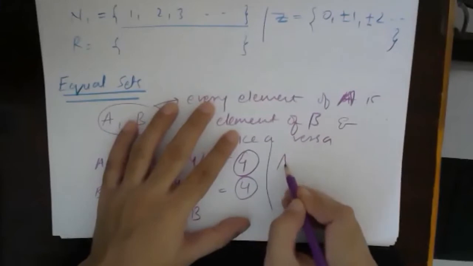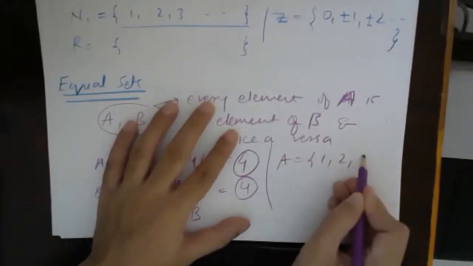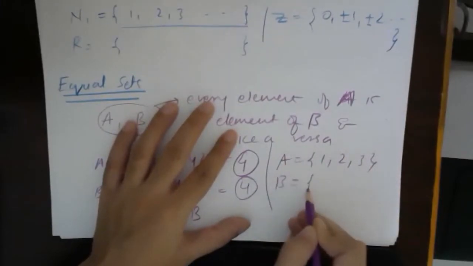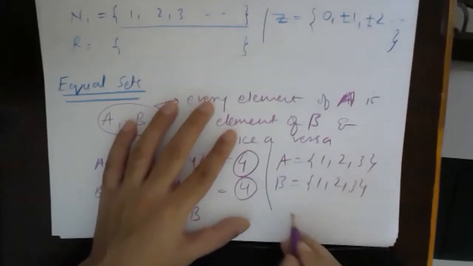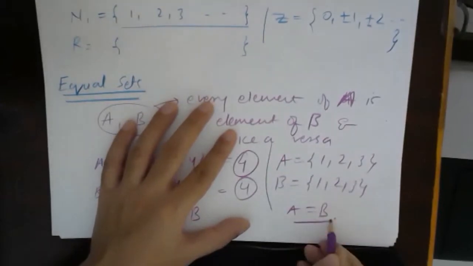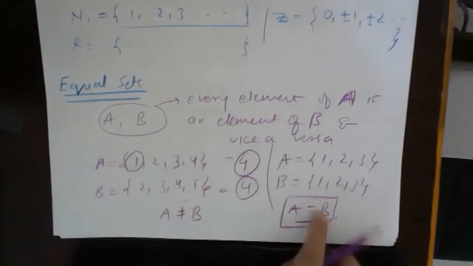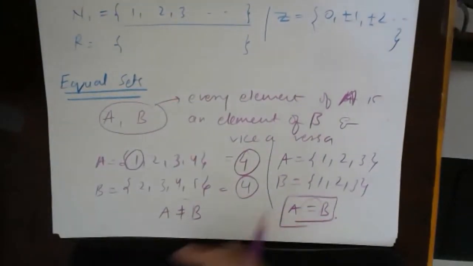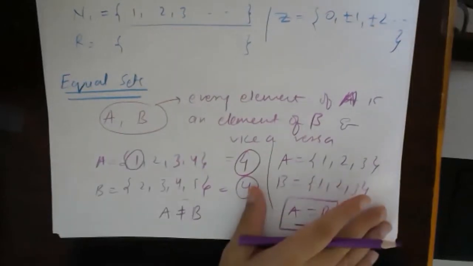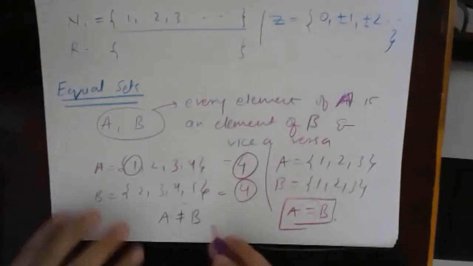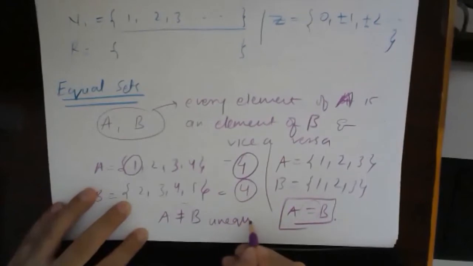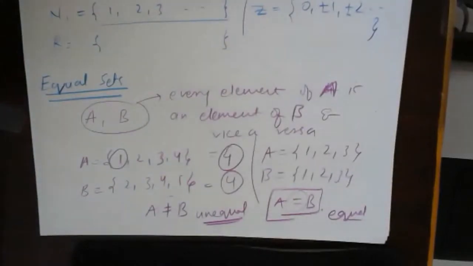For example, set A is equal to {1, 2, 3} and set B is equal to {1, 2, 3}. Only then can we say that set A is equal to set B. It is denoted by equals or not equals: A = B and A ≠ B. Fine. So this is the definition of equal sets and unequal sets, the not-equal sign for unequal and the equals sign for equal. Very basic definitions which you have already seen in some form before.